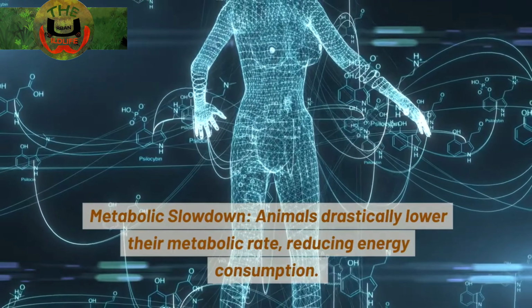Temperature drop. Mammals like ground squirrels can lower their body temperature to near freezing, conserving energy and reducing the need for frequent arousals. Dormancy types. While true hibernators like bats and squirrels meet specific criteria, for example, lowered temperature, metabolism, and heart rate, other animals, such as bears, enter a less intense dormancy called torpor, where their body temperature doesn't drop as drastically.